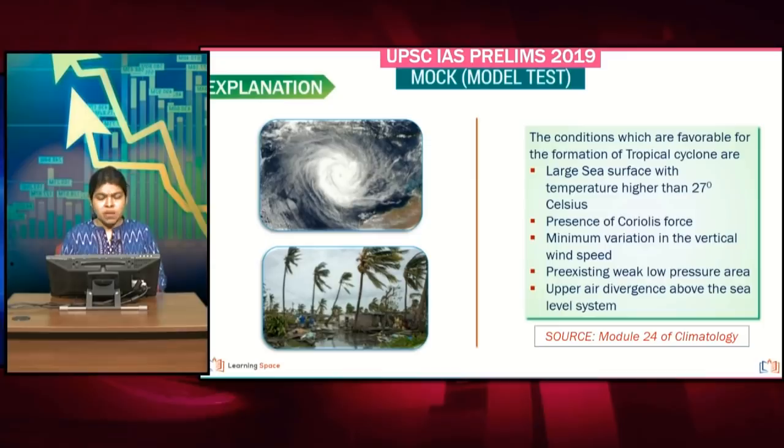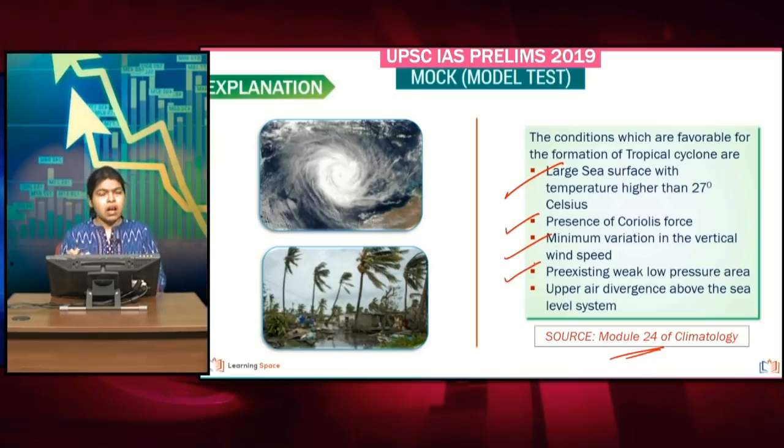The conditions which are very favorable, we have mentioned in module number 24 of climatology. Here: a large sea surface with temperatures exceeding 27 degrees Celsius. Presence of Coriolis force, because this rotation needs a Coriolis force to take place. Minimum variation in the vertical wind speed, which means wind shearing should be absent. Pre-existing weak low pressure area.